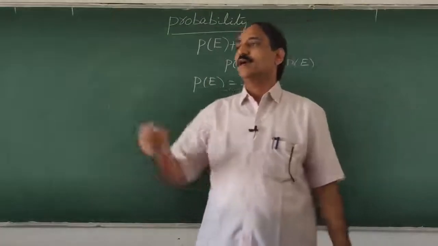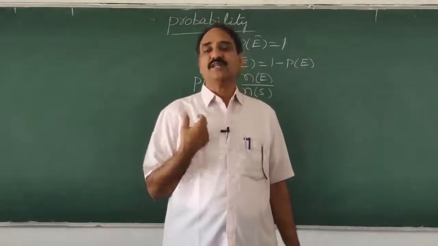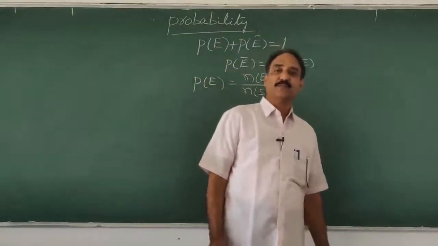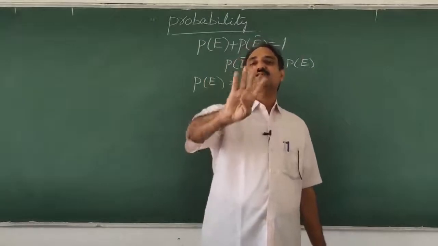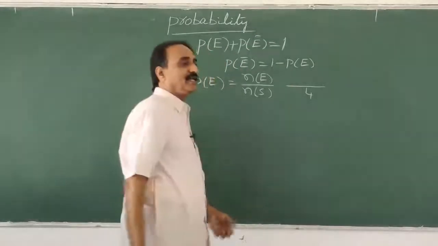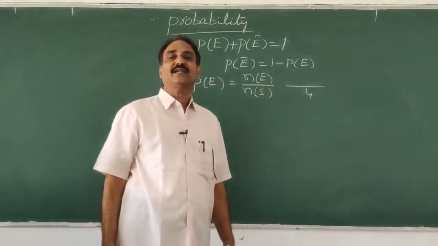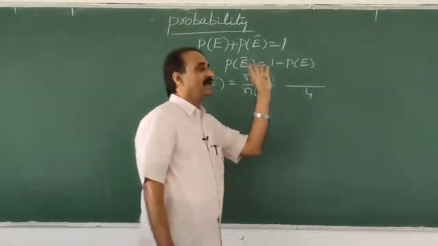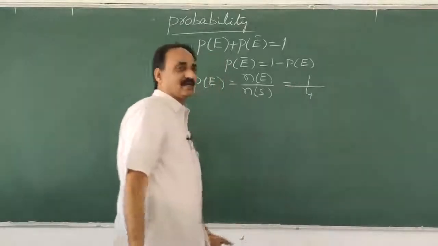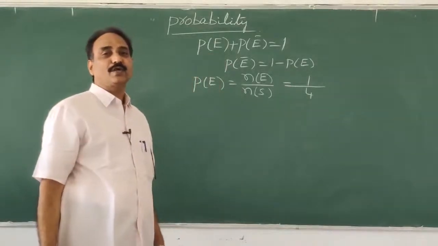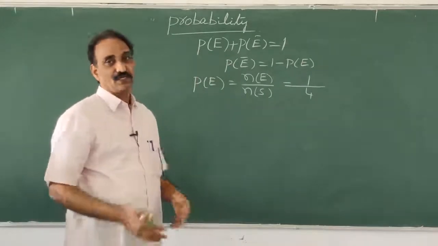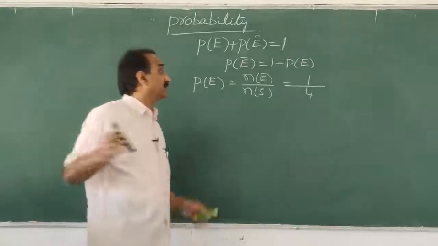Suppose when 2 coins are tossed, I want to get head both times. First time head, second time also head. When a coin is tossed 2 times, the number of sample points is 4, so that's why I write 4 here. And if you want the first try and second try both to be tail, how many will there be? First try tail, second try tail, only one chance, TT. So that is 1 by 4. So the probability of getting 2 tails when 2 coins are tossed is 1 by 4.